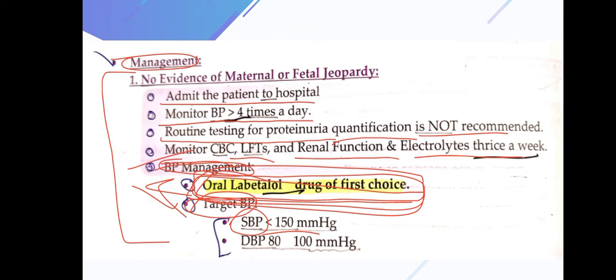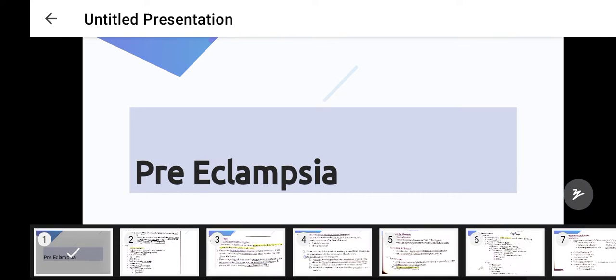So we discussed preeclampsia. It is a condition in which blood pressure is increased, about 140 by 90 millimeter of mercury, systolic and diastolic pressure, which is characterized by end organ damage. Kidneys are more prone to be damaged in preeclampsia, and that's why edema is developed, and we treat the patient with oral labetalol. So in this way we can manage the patient of preeclampsia.